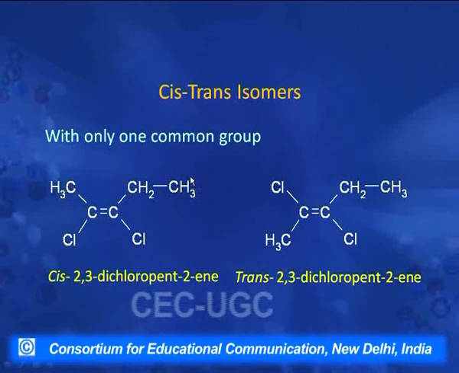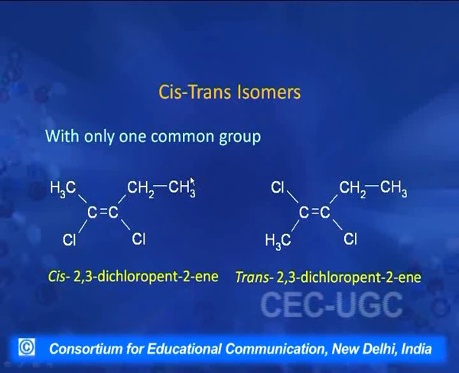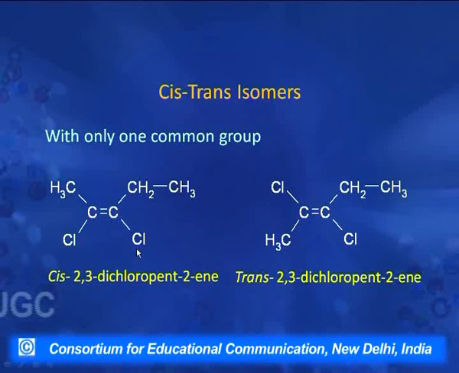But we can name these isomers also as cis or trans by looking at the relative position of one common group. Here I find that 2 chlorine atoms are on the same side. So, this isomer is classified as cis, and here the 2 chlorine atoms are across, that is they are on the opposite side, so we call this isomer trans.